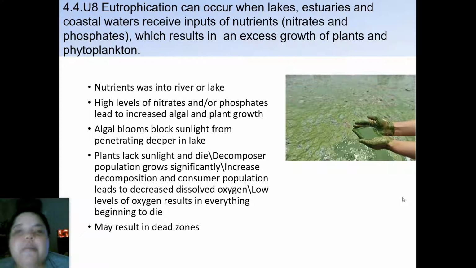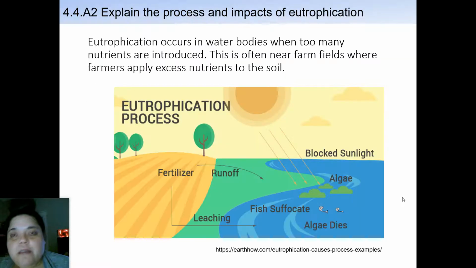Okay, this is what we can say, that it can result in what we call dead zones, where you can go to a place and there's nothing living. There's no life on the coast. There's nothing growing around the beds of the lake. Everything pretty much is dead because it's kind of run off that whole system. Eutrophication occurs in water bodies when too many nutrients are introduced.